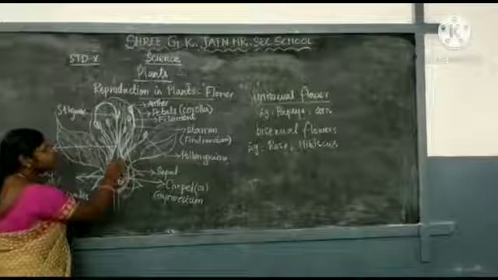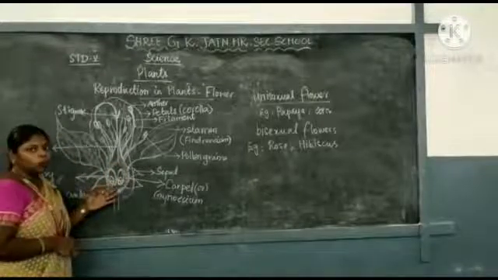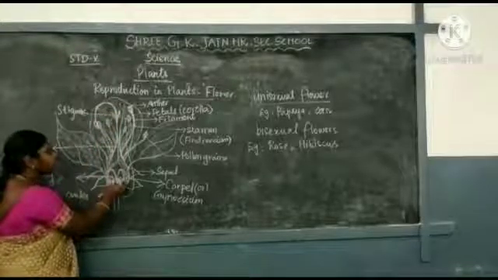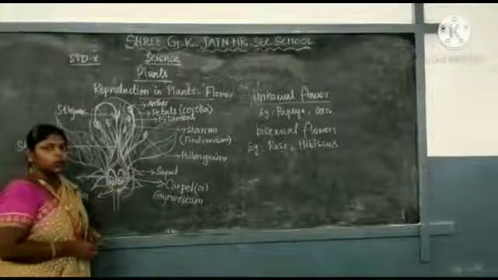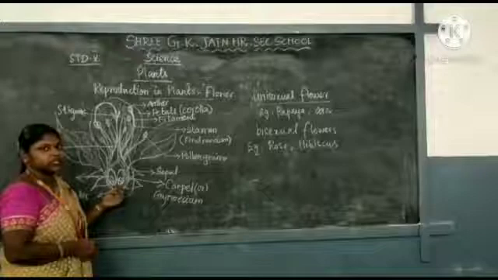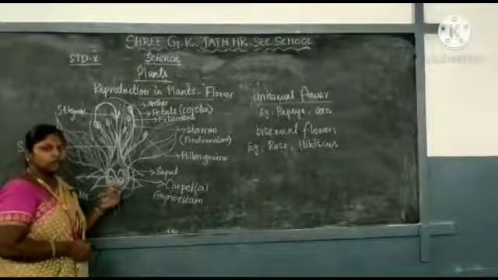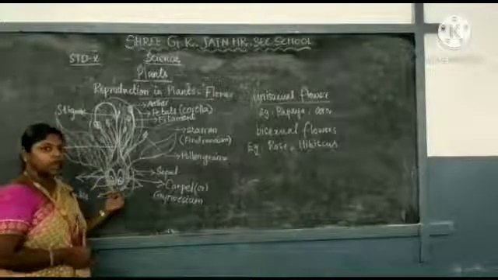The male gametes fuse with the ovule, the female gametes. They form a zygote. This process is known as fertilization. Then the flower changes into a fruit. This is known as reproduction in the flowers.